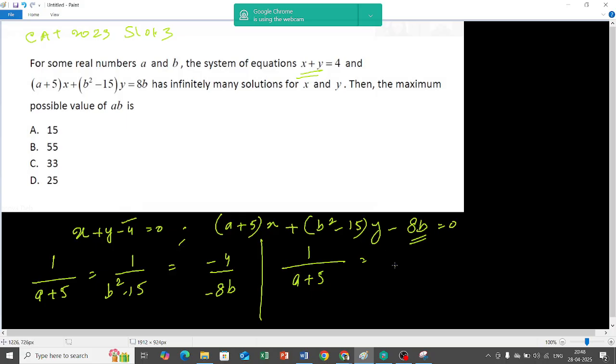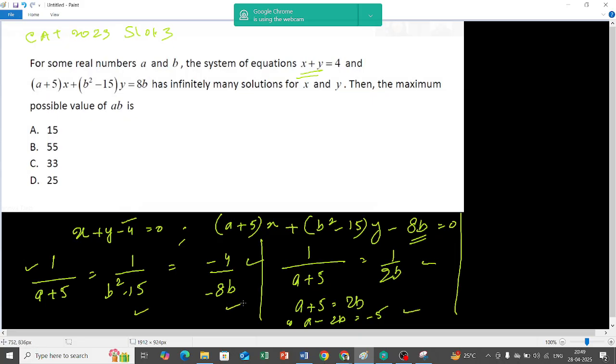Minus 4 by minus 8b. So a plus 5 equals 2b, or a minus 2b equals minus 5. Okay, so taking this one and this one, I got this.